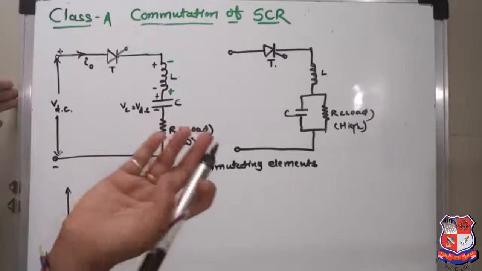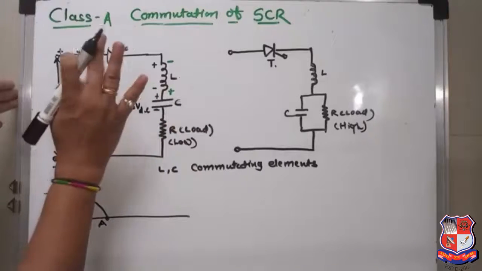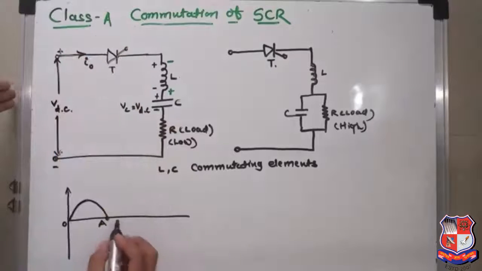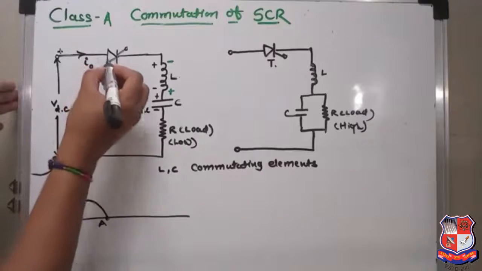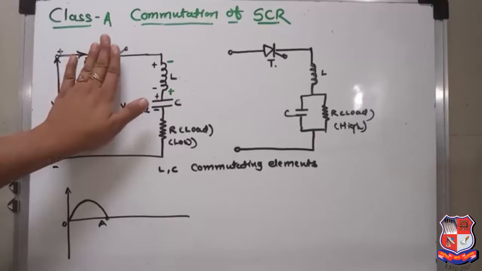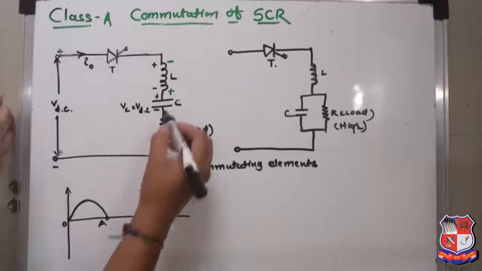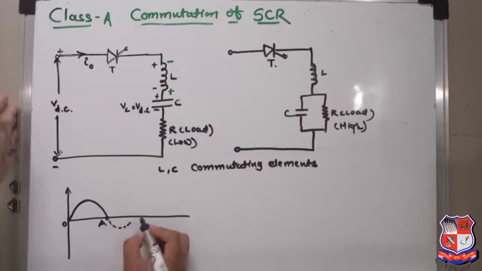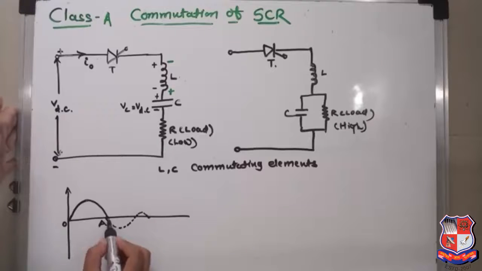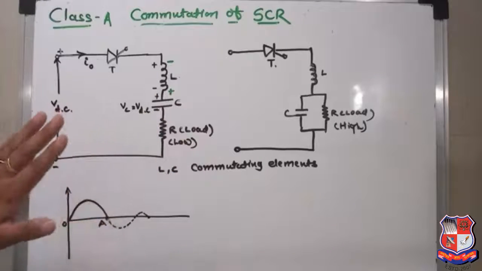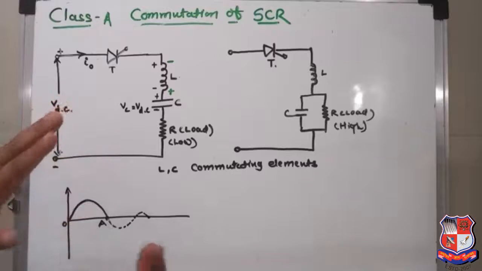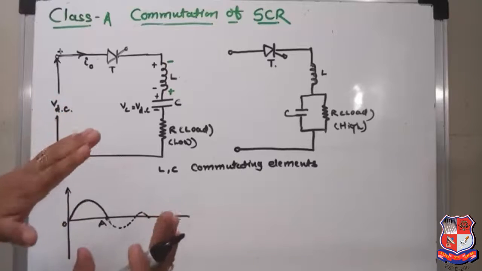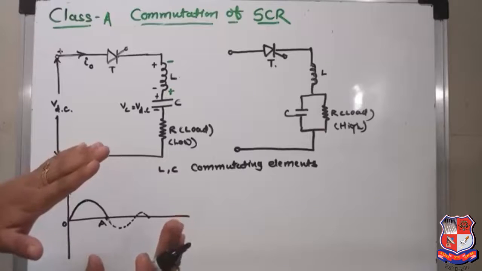Now the SCR is reverse biased and turns off. At instant A, the thyristor turns off and acts as an open circuit. Then the capacitor is going to be discharged, so the current diagram will be like this, and finally it will attain zero value. So in class A commutation, the SCR is turned off by the load current, and so the name load commutation is given.